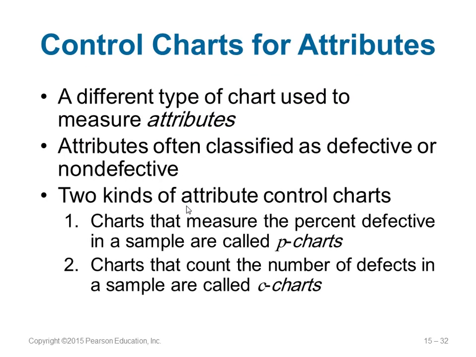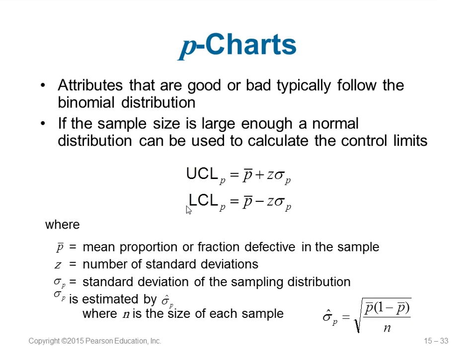There are also control charts for attributes. An attribute is often classified as defective or non-defective. Something can be good, bad, like this. So there are two types of charts. One is called the P chart, the other one is called the C chart. The P chart is used to measure the percent defective in a sample. It's a percentage. C is a count. It's the number of defects in a sample. Okay, P chart, C chart.